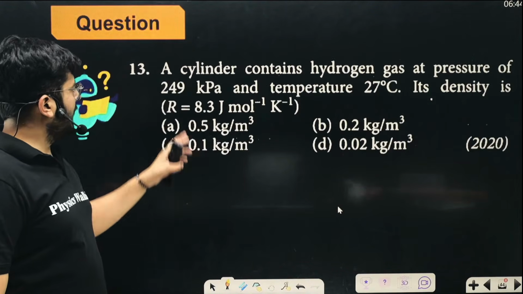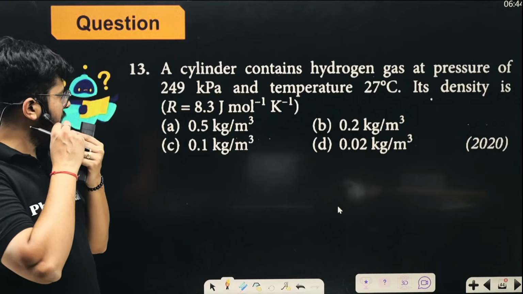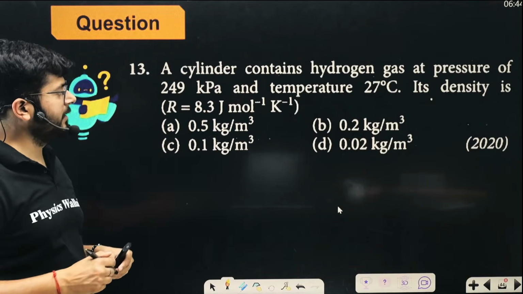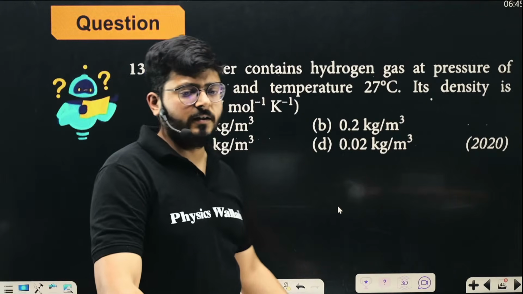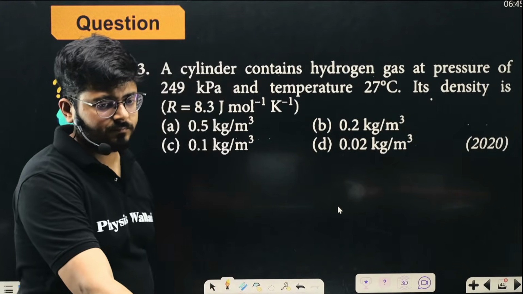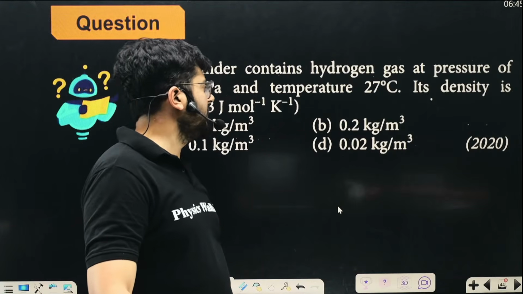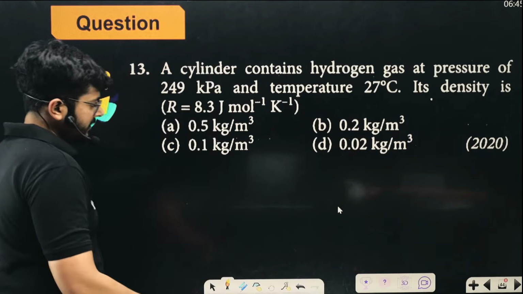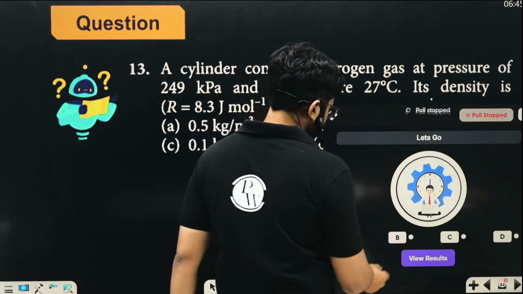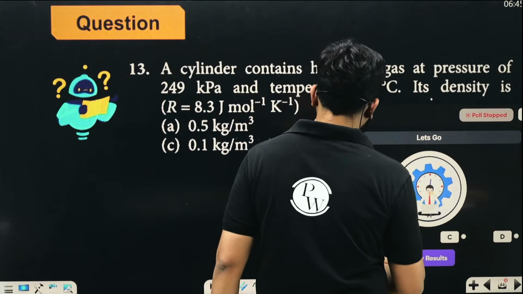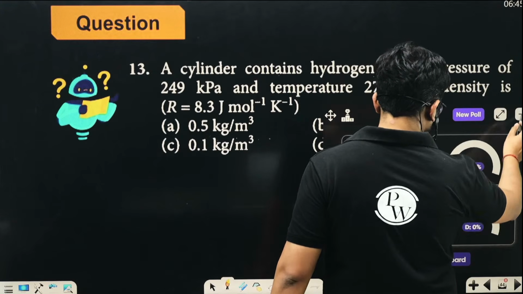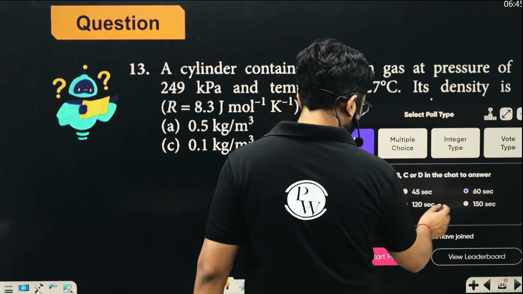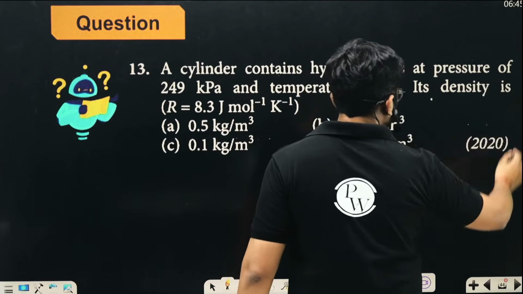All right. A cylinder contains hydrogen gas at a pressure of 249 kilopascal and temperature of 27 degrees centigrade. Its density is going to be? What will be the density of this particular thing? Very simple question again. Think about it.